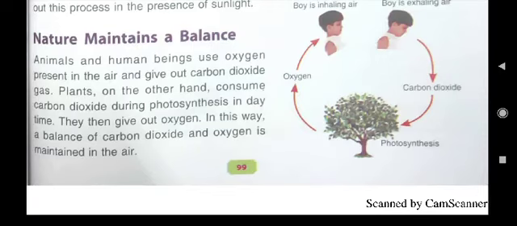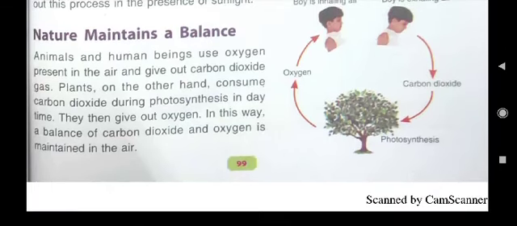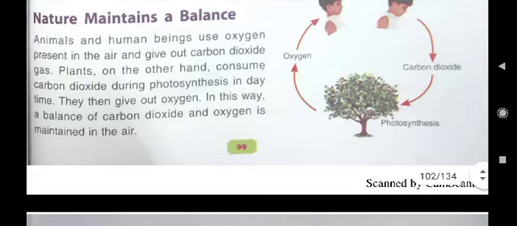Here you see on page number 99, in the last paragraph it is written, animals and human beings use oxygen present in the air and give out carbon dioxide gas. Plants on the other hand consume carbon dioxide during photosynthesis in daytime. Then they give out oxygen, and in this way a balance of carbon dioxide and oxygen is maintained in nature. It will be the answer of E third.